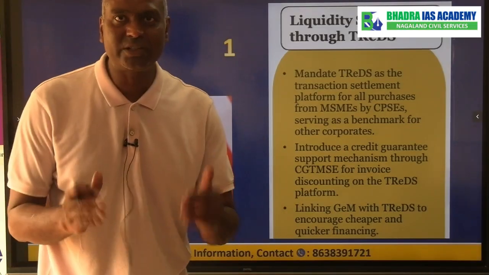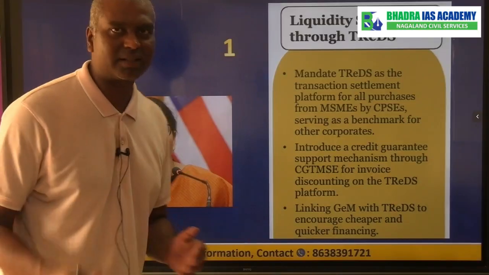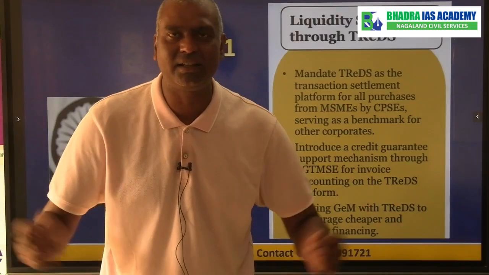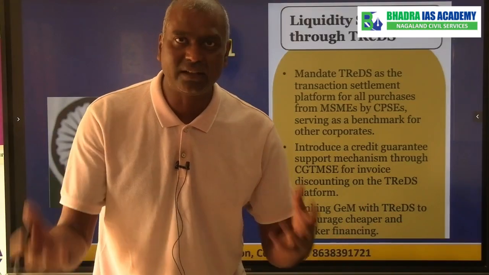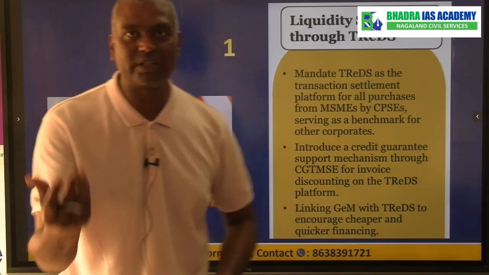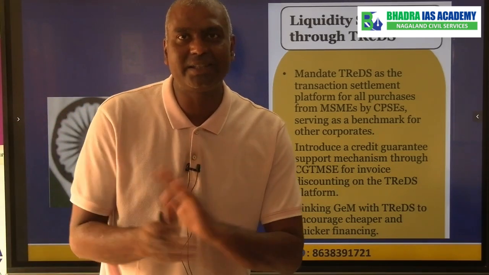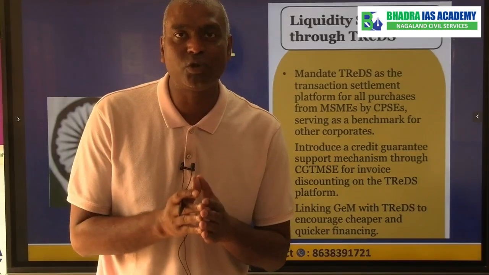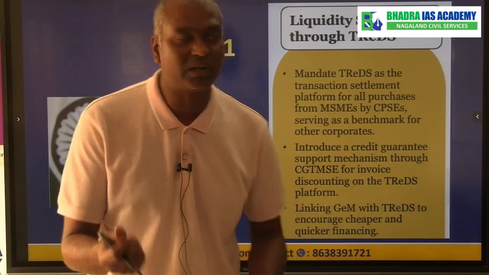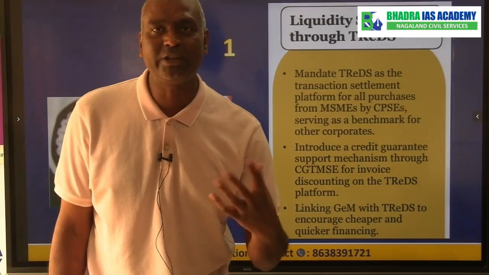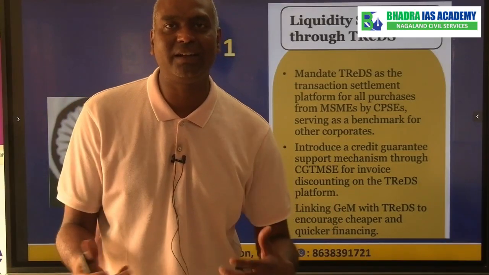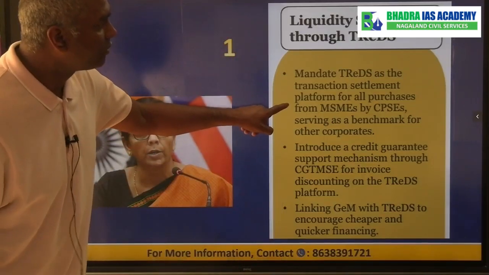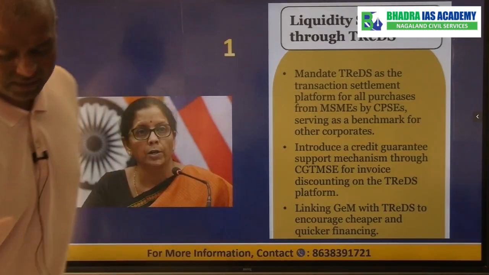Now what the government is trying to say, when MSMEs are selling their goods to public sector enterprises or any other departmentals, or any other sector where they are supposed to receive the money, there is a delay in receiving the money for their sales. In such a situation, the MSMEs do not have enough working capital. That is what they call liquidity. They don't have enough money in hand to deal with their purchase requirements. So now government has announced a scheme called TREDS.